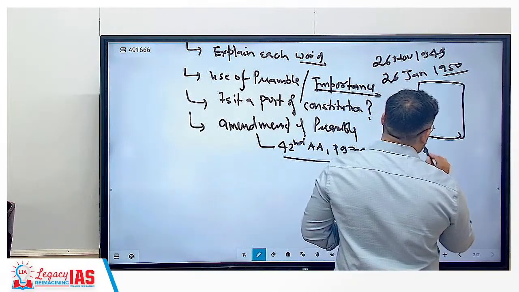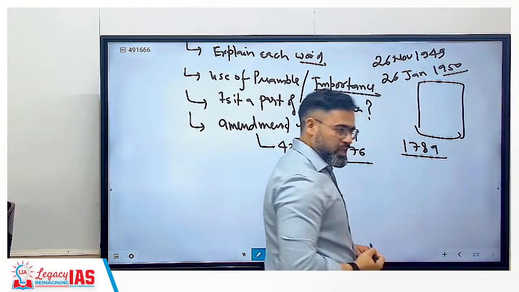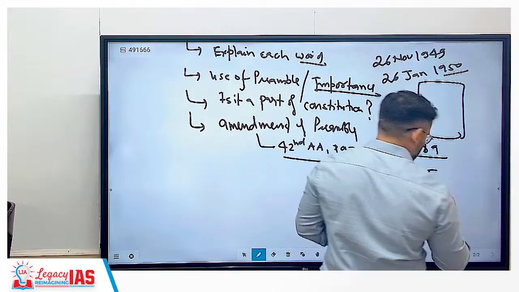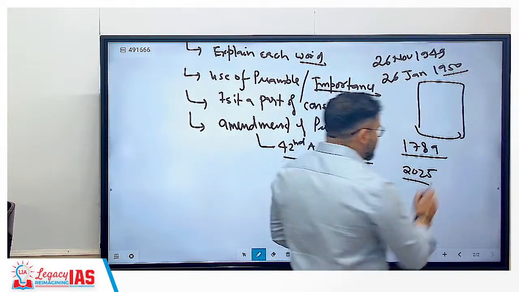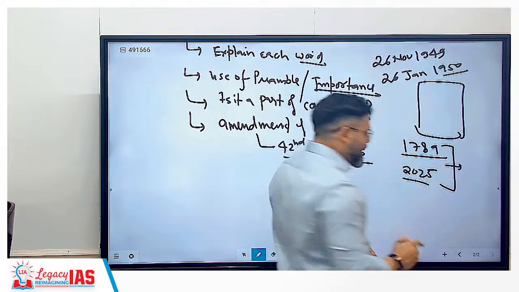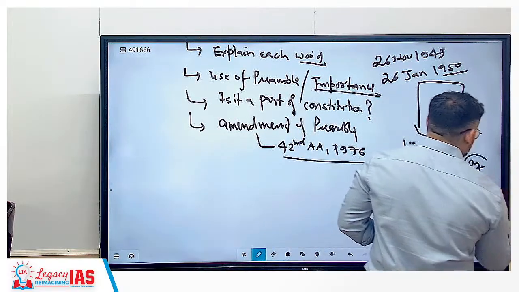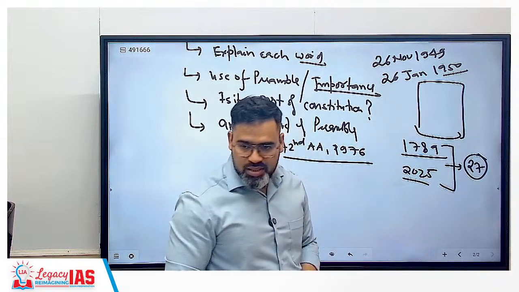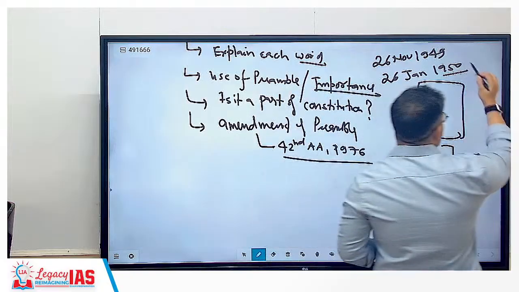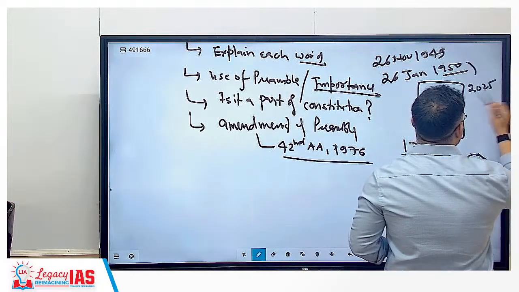The USA Constitution started its journey in 1789. Correct? And till 2025, till today, how many times has this USA Constitution been amended? It has been amended a total of 27 times. And how many times has the Indian Constitution been amended from 1950 till 2025?